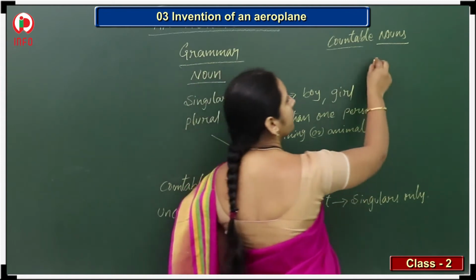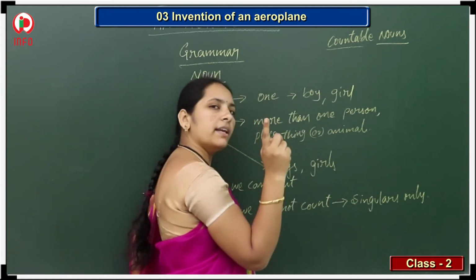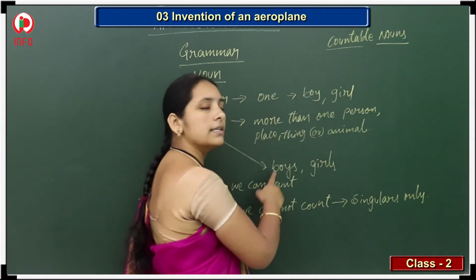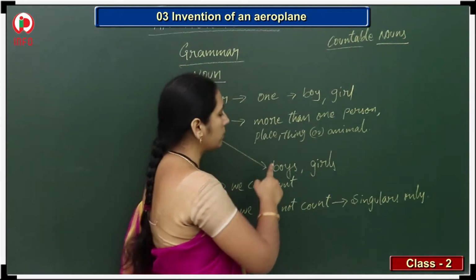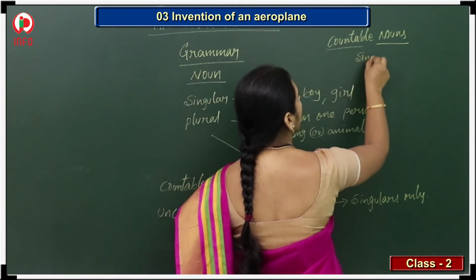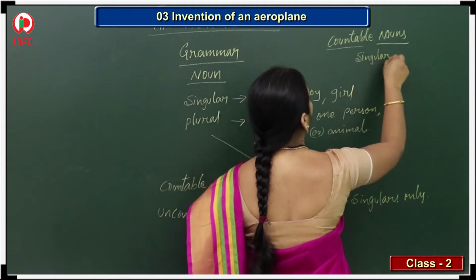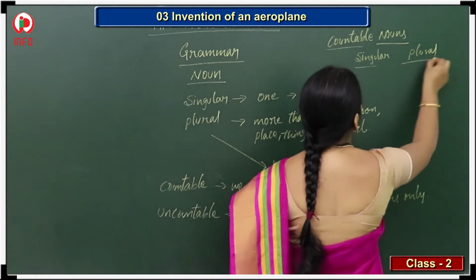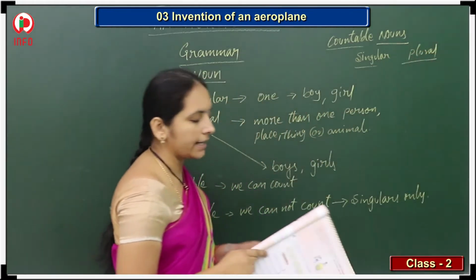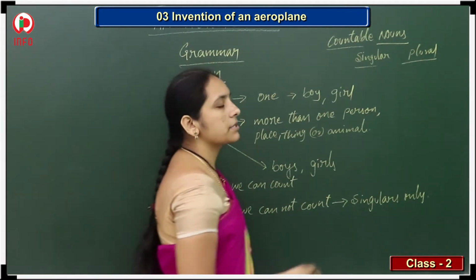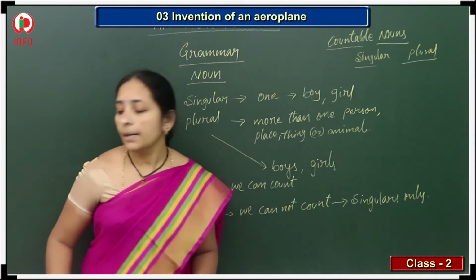Suppose we take boy here. If we have only one, we can write countable singular. And boys, yes, 2, 3, 4, like that we can count. That's why there is a plural form. So these countable nouns have a singular form and a plural form. But uncountable nouns means we are not getting any plural form.